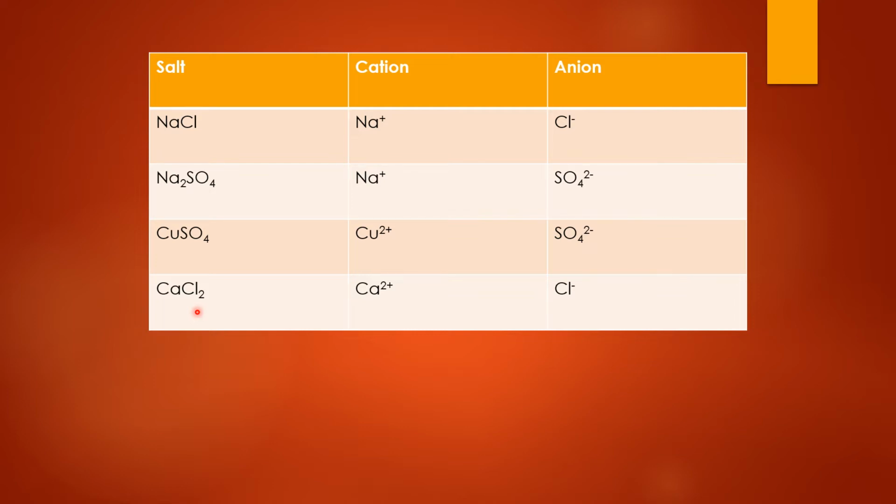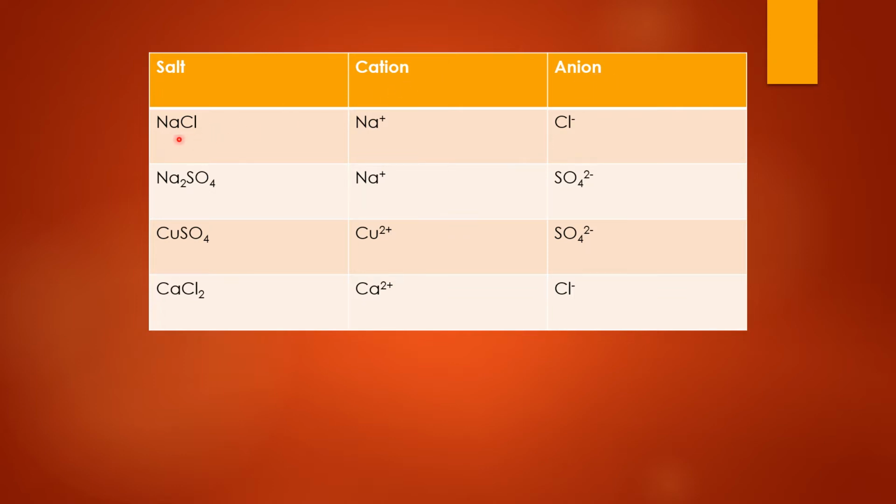Ionic compounds are those compounds which contain a positively charged ion called a cation and a negatively charged ion called an anion. The salts do not contain H+ ions, that is hydrogen ions, and OH- ions, that is hydroxyl ions. But all salts definitely contain one kind of cation and an anion.